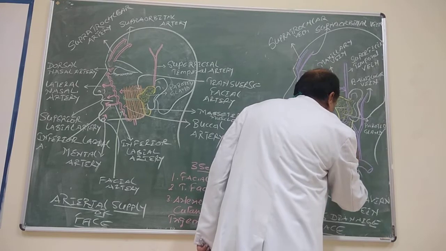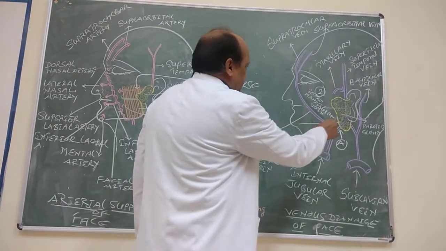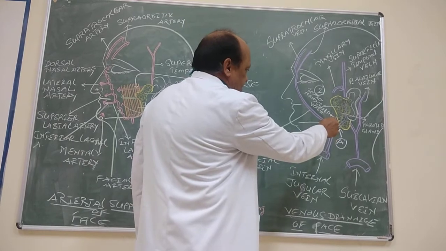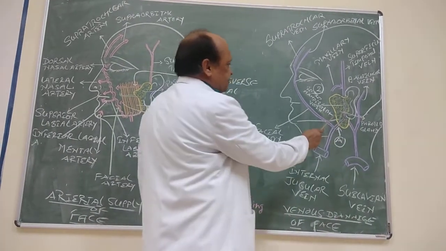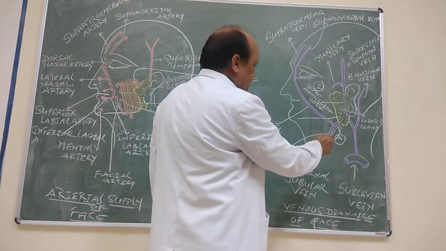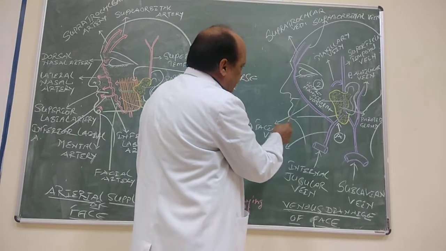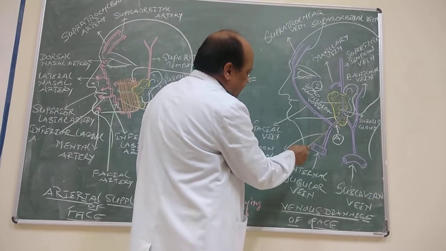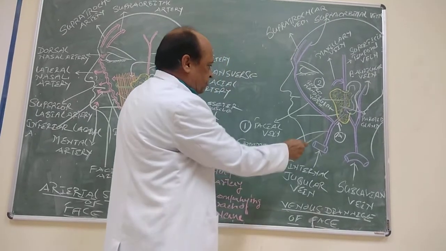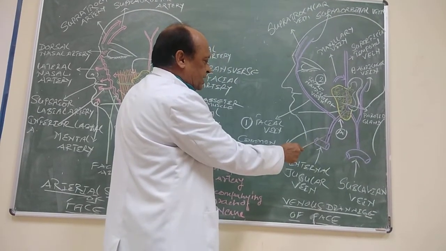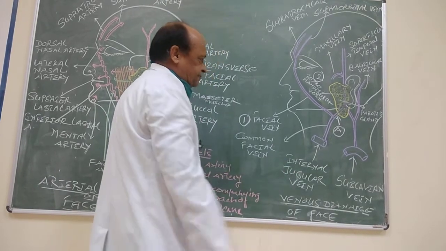A stands for anterior division. Here is the retromandibular vein within the substance. It is represented as a dotted line because it lies deep to the parotid gland, and it has an anterior division and a posterior division. So here is the anterior division. The facial vein is joining the anterior division at this point to form the common facial vein. Now this common facial vein opens into the internal jugular vein.